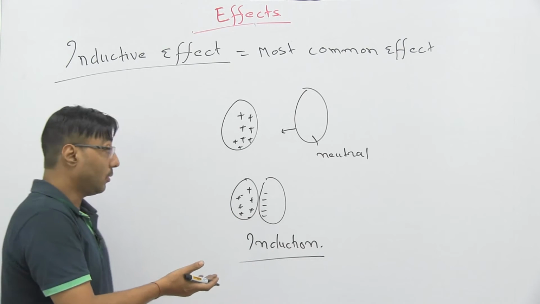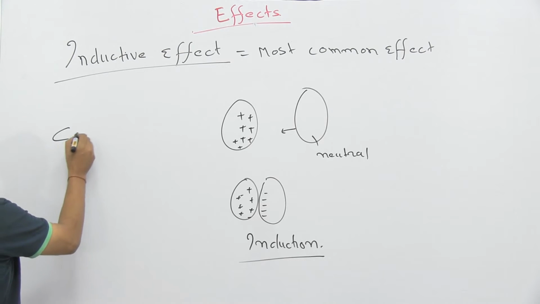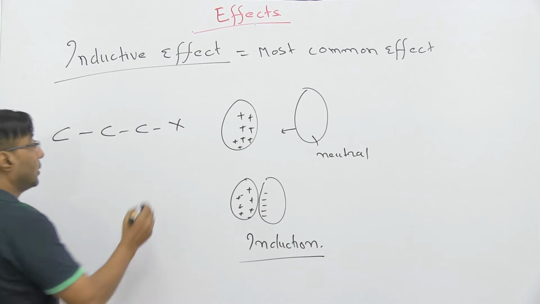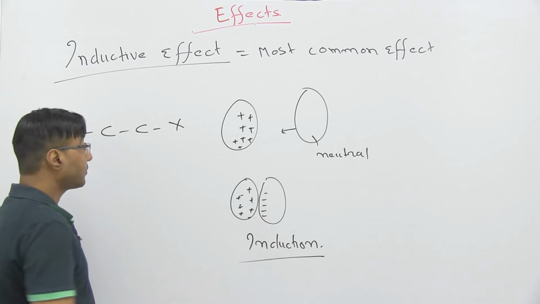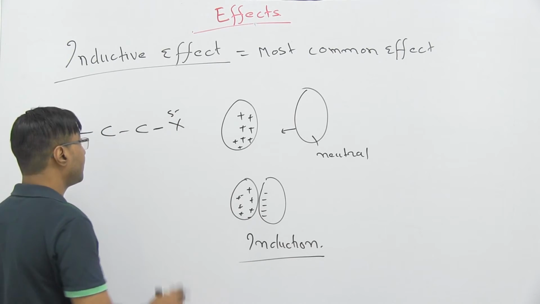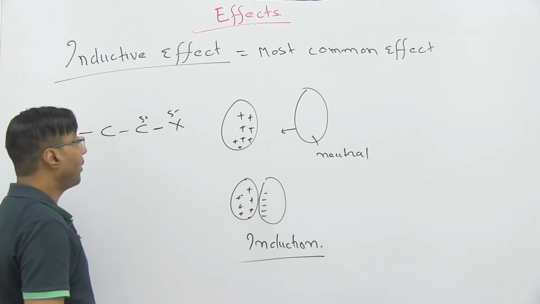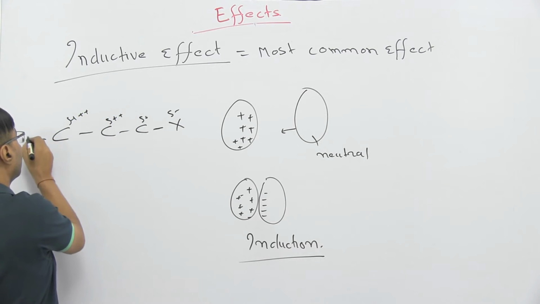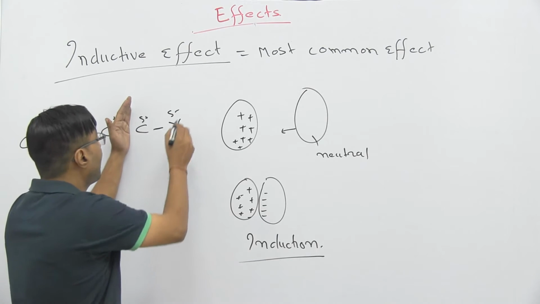Now see how this induction is applicable in chemistry. Suppose this X is more electronegative than carbon. It will produce a delta positive charge here, and this will produce a delta positive and delta positive.